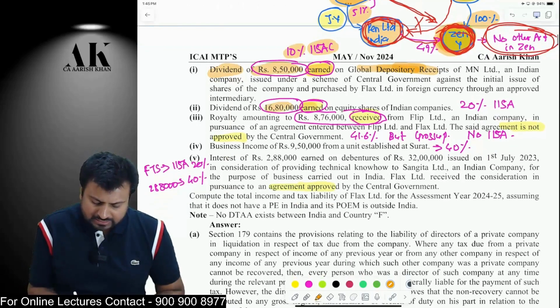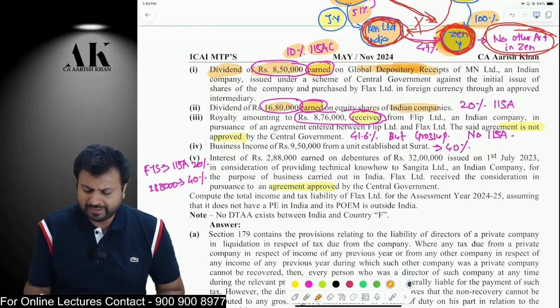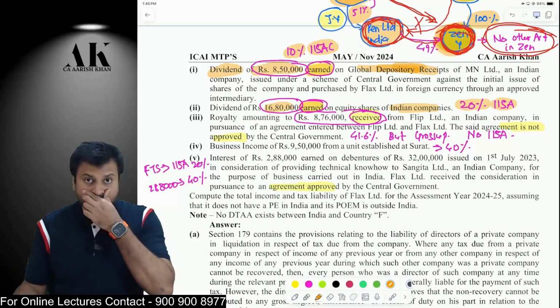Similarly, they have also earned some dividend on the equity shares of an Indian company. This is taxable at 20% under section 115A. Okay. Now, the third one is a very, very critical point.